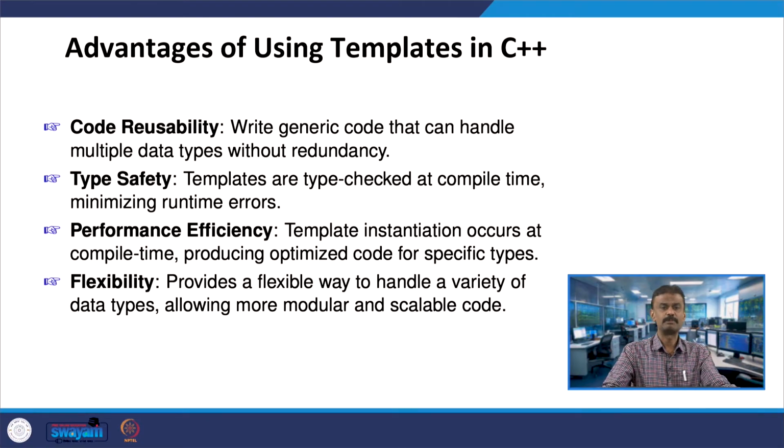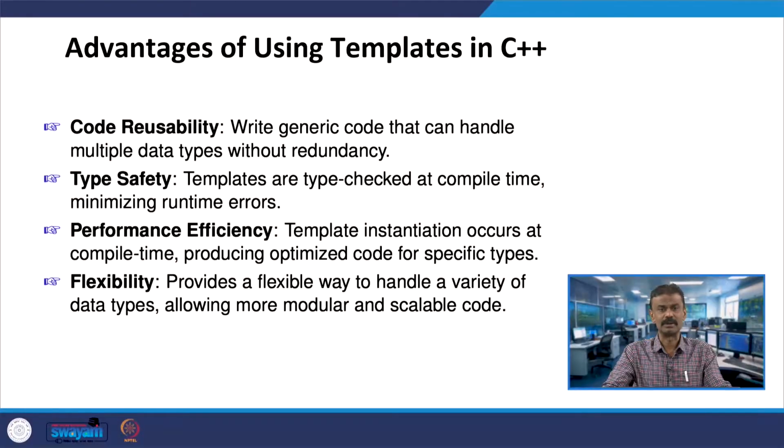The third point is performance efficiency. Suppose you are writing only one function, it is efficient. When you are doing the template instantiation, I said this occurs during compile time, so it will produce optimized code for specific data types. I am taking the same example, the maximum of 2 integers, the maximum of 2 doubles. I am going to write only one function.